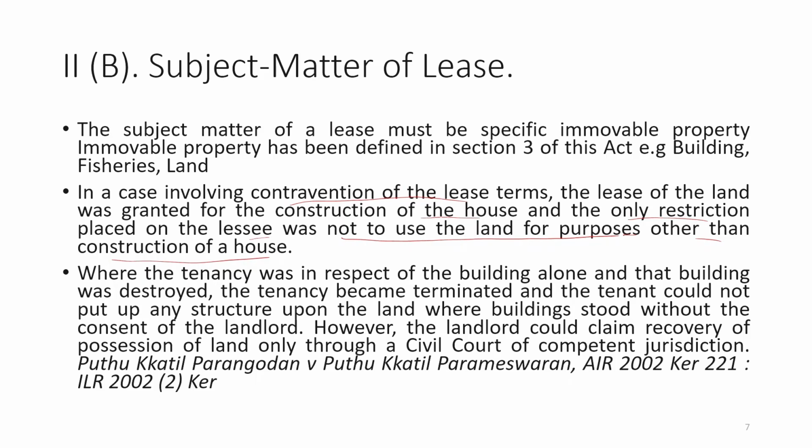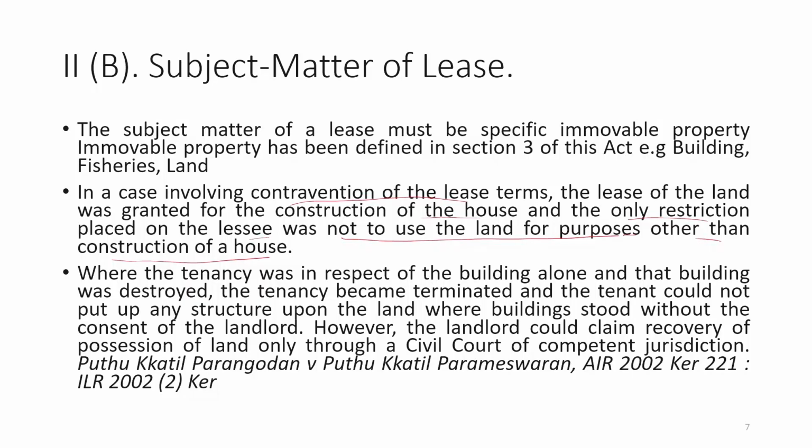Just take the example of Noida Development Authority. Noida Development Authority grants leases to builders, to property developers, to owners of the land, for 99 years, and within that you can use the land for a specific purpose, because once they grant it, they are fixing the nature of the use of the land itself.